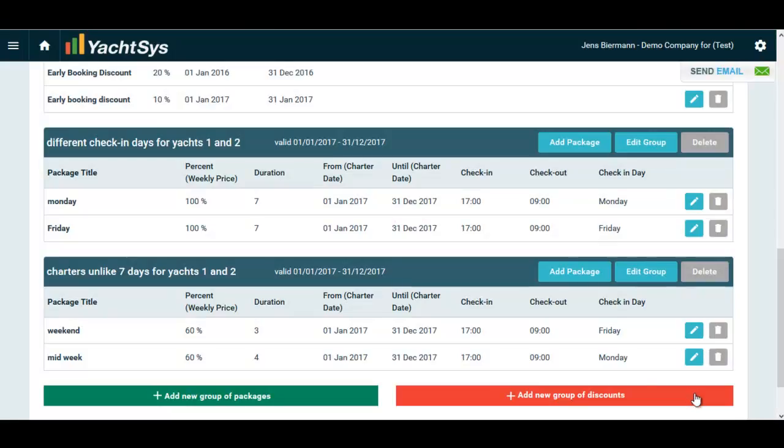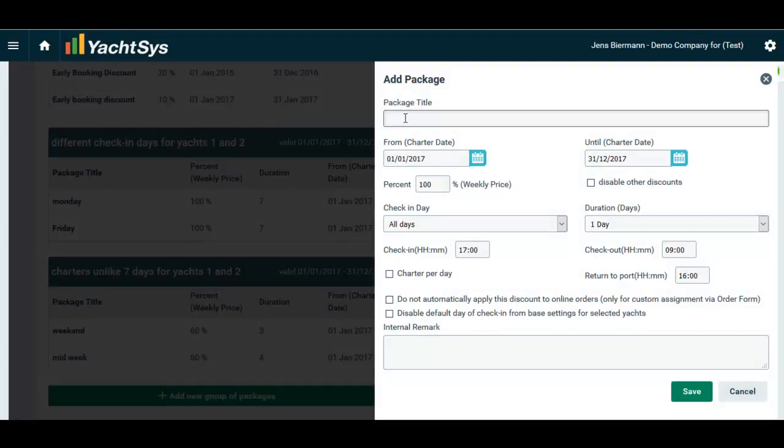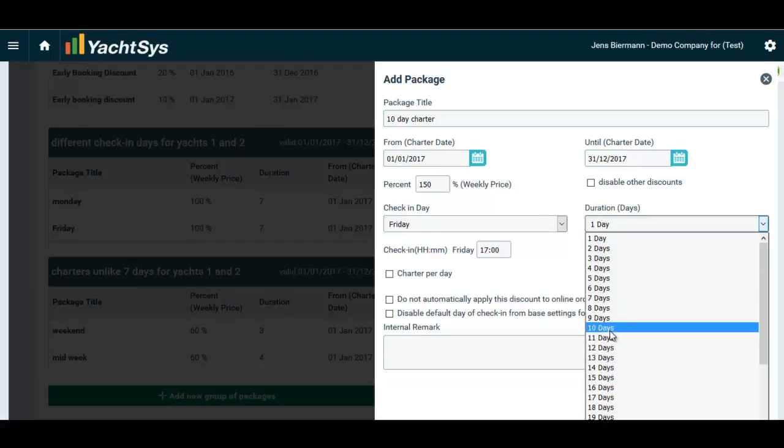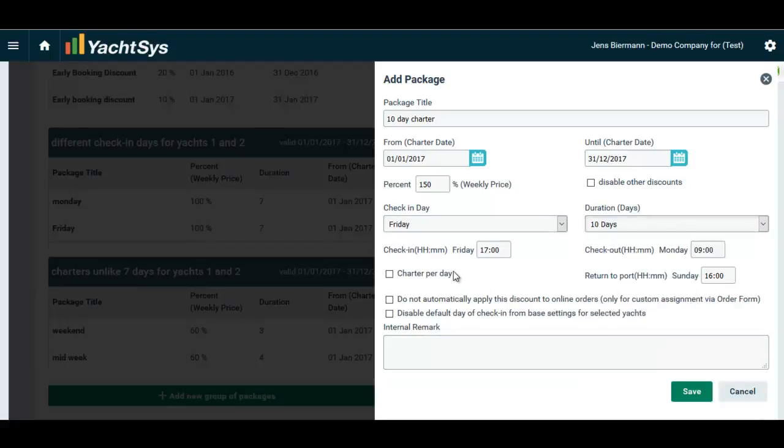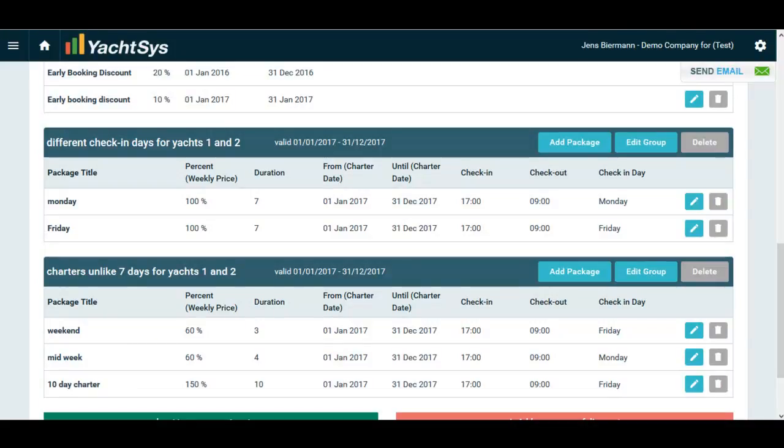And last but not least, I want to add a 10-day charter package for the same yachts 1 and 2. I click on Add Package. I name it 10-day charter. For this I want to have, for example, 150% of the weekly price. The check-in would be on a Friday. The duration 10 days. The rest, for my example, I can leave it like it is. And I click on Save.